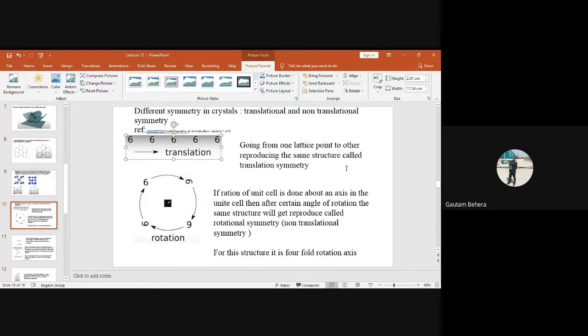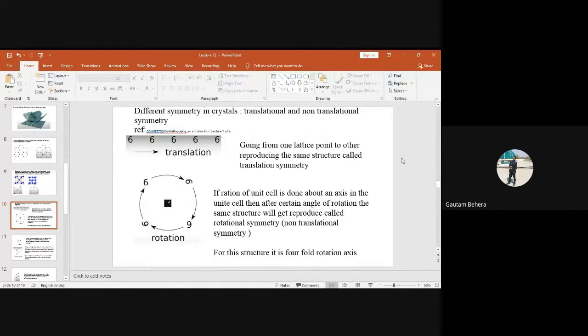Similarly, if I move in a horizontal direction, I will find chlorine, then sodium, then chlorine, then sodium, like this. So I am reproducing the same structure if I am translating in any direction. That's why this is called translational symmetry. That means we are reproducing the same structure by doing translation. Basically, crystals have this kind of symmetry. You take any crystalline form of material, it may be iron, aluminium or anything, they have this kind of symmetry. Is it okay?